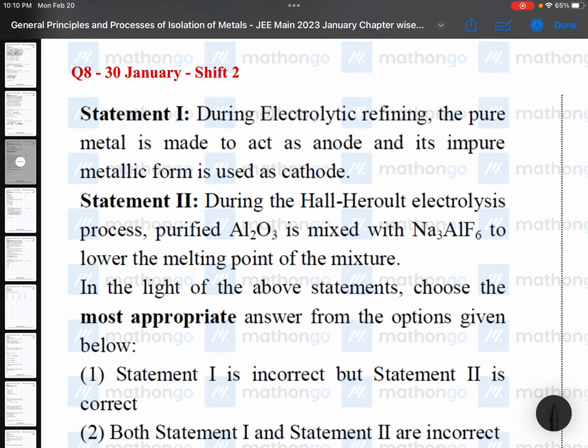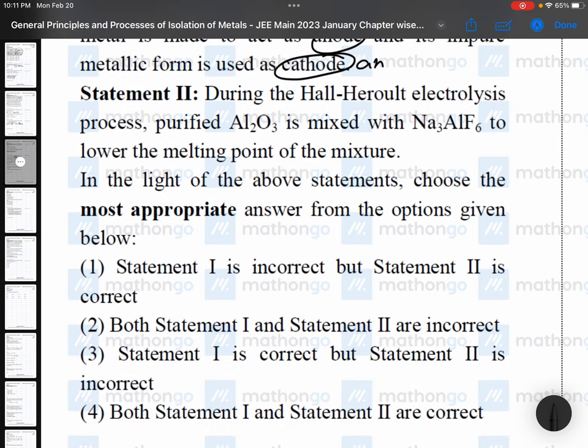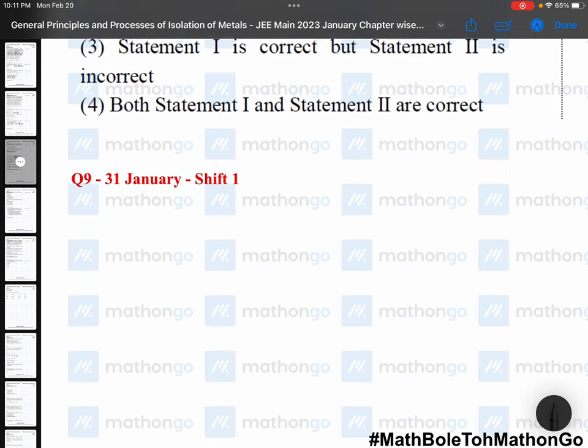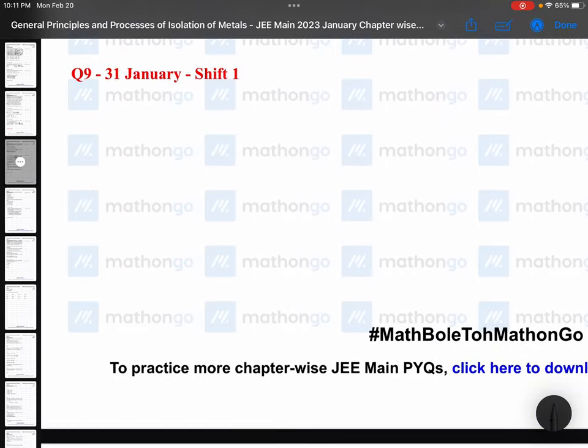Question number 8. Statement 1: During electrolytic refining, the pure metal is made to act as anode and impure metal functions like cathode. Wrong. It is given in reverse. Pure metal is cathode, impure metal is anode. So statement 1 is wrong. Statement 2: During the Hall-Heroult electrolysis process, purified Al2O3 is mixed with Na3AlF6 to lower the melting point of the mixture. In this statement, what is right? Statement 1 is incorrect and statement 2 is correct. Just now we were discussing: pure metal is always cathode, impure metal is anode. And for aluminium, the extraction process is Hall-Heroult, and the purification process is Hoope's method.